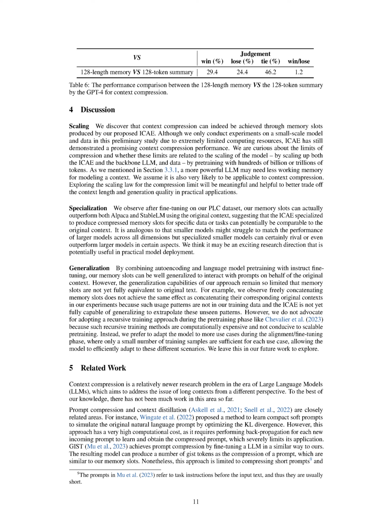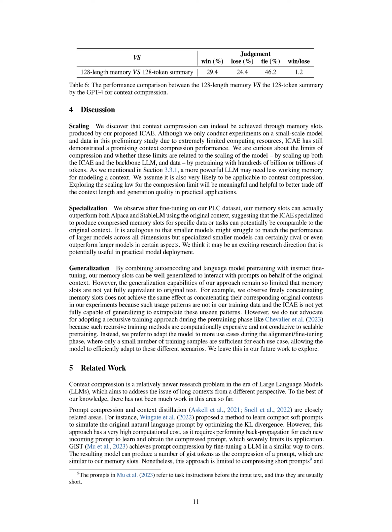For example, one method that has been proposed involves learning compact soft prompts that mimic the original natural language prompt. This is achieved by optimizing a measure of difference called the KL divergence. However, this method is computationally expensive because it requires a process called backpropagation for each new prompt in order to learn and obtain the compressed prompt. This limitation makes it difficult to apply widely.